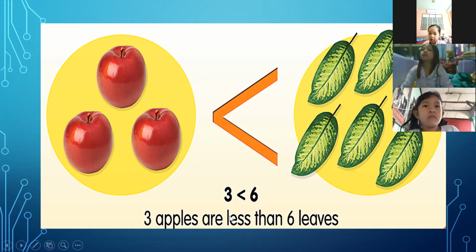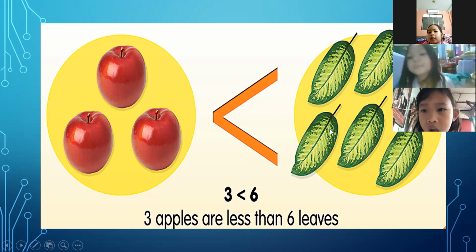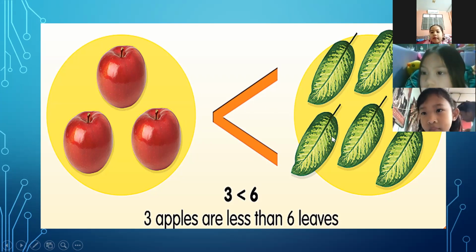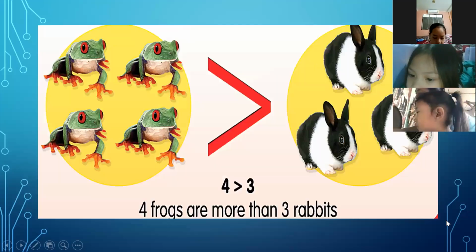3 apples are less than 6 leaves. It means smaller than. The amount of apples is smaller than 6 leaves. You understand? Okay, how about this one?